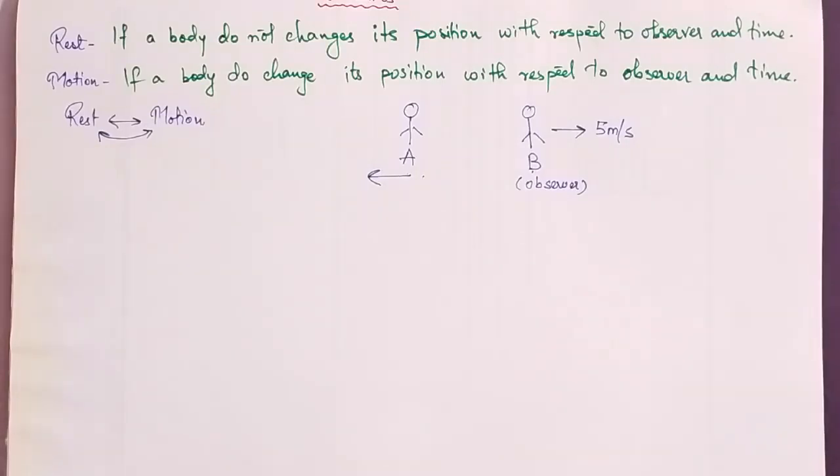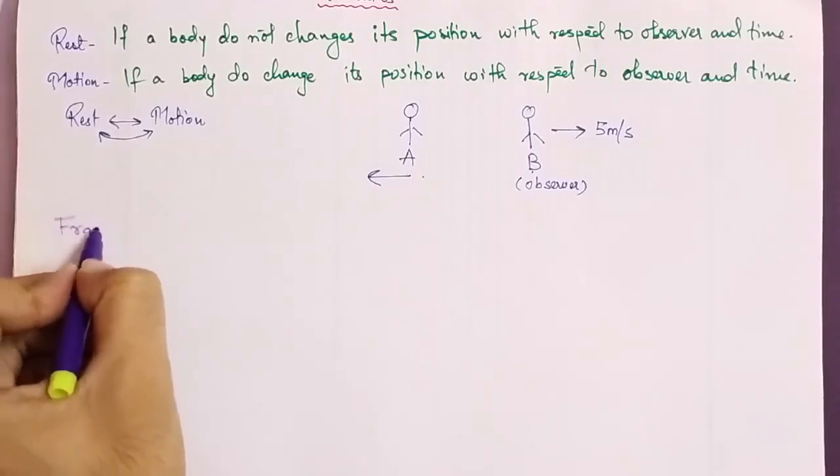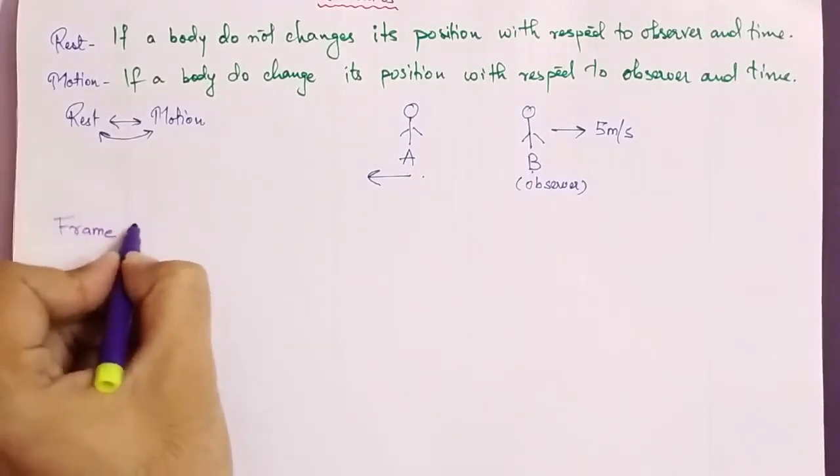Now we have seen that in both definitions there are two very important terms: the first is observer and the second is time. Time we can never control, and it will always move in the forward direction. But the observer we can switch according to our need. So let's see the importance of the observer. The importance of the observer is termed with a name, the frame of reference.